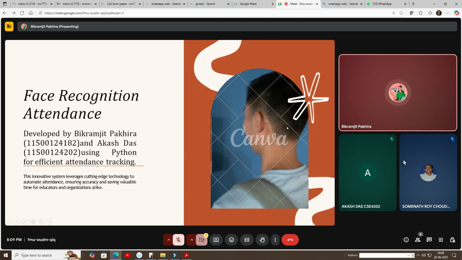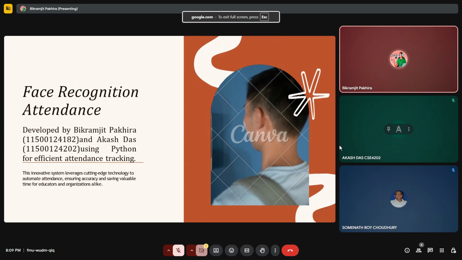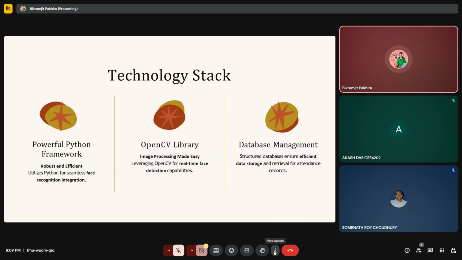Our system is designed with three key features. Number one is real-time and accurate attendance. Number two is the use of Python and OpenCV library for face detection. And number three is database management. And next is my friend.